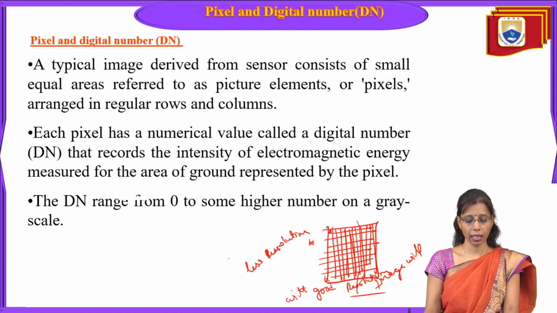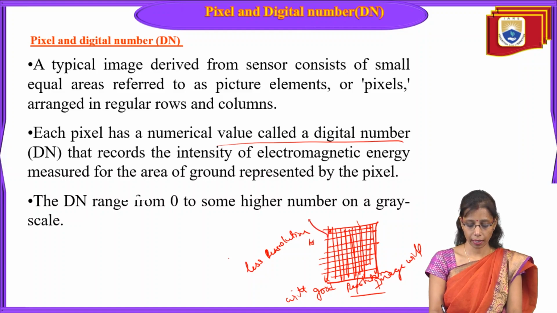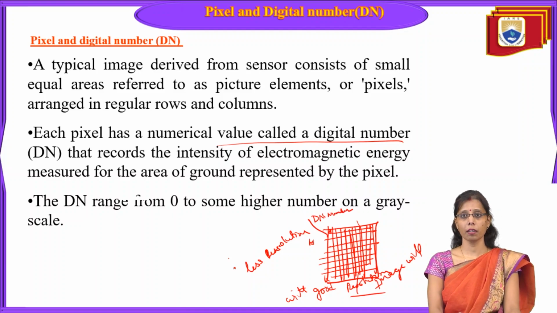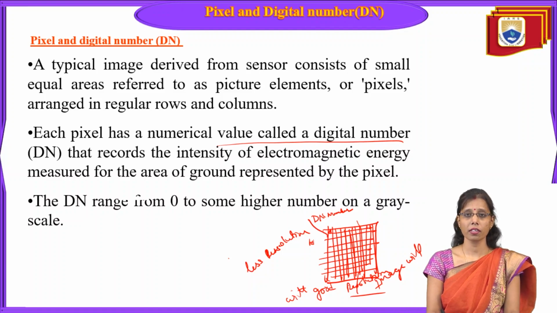Okay. So each pixel has a numerical value called a digital number. All these pixels have a number called DN numbers. We call them digital numbers. By default, each pixel will have some number given by the computer system itself. It is called a digital number, and it records the intensity of electromagnetic energy measured for the area of ground represented by the pixel. So the DN ranges from 0 to some higher number on a grayscale.